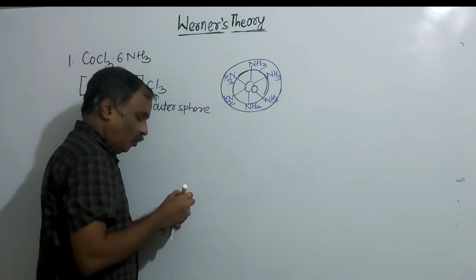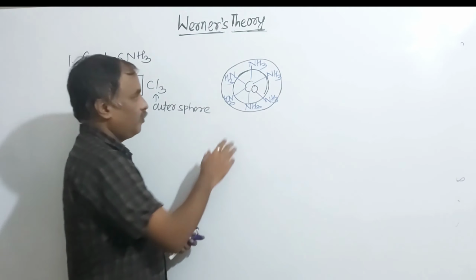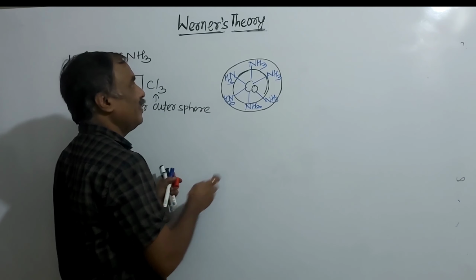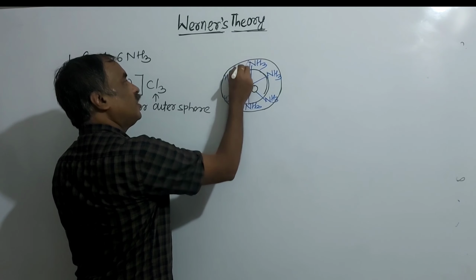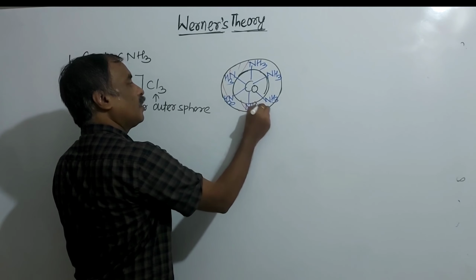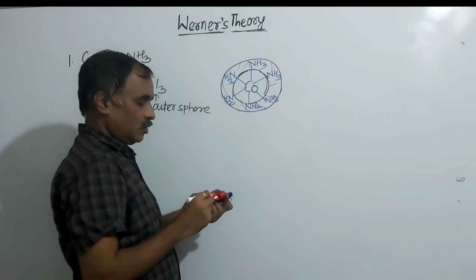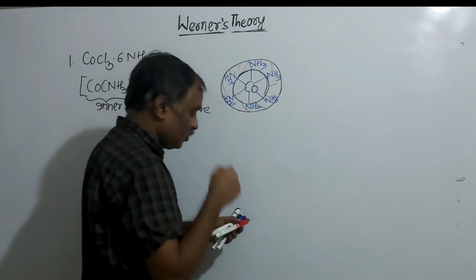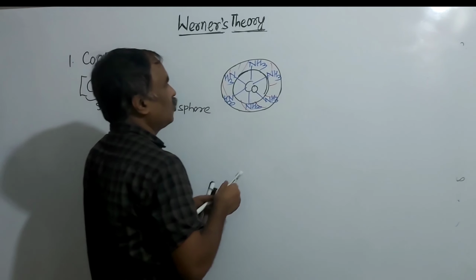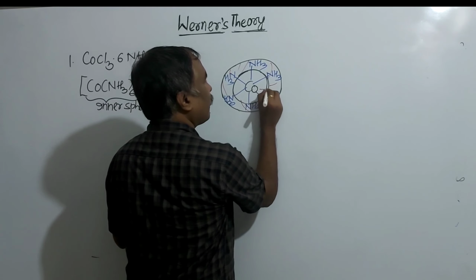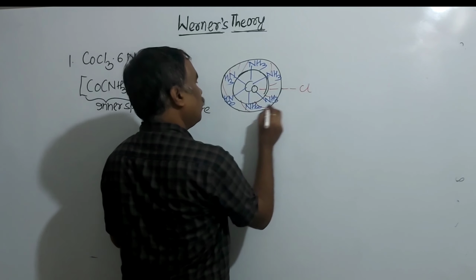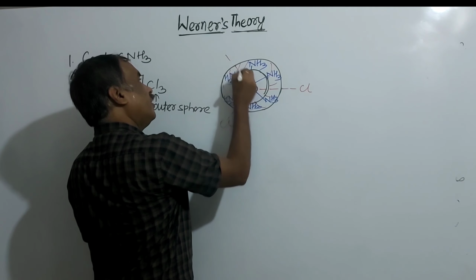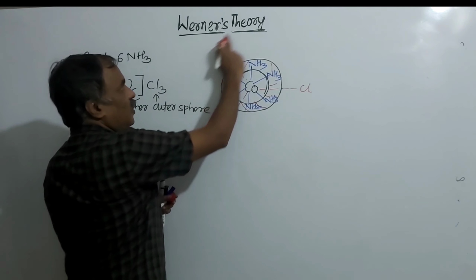So this portion is what? Inner sphere, because secondary valencies are present in inner sphere. Isn't it? This is inner sphere, like this. And the primary valencies are present in outer sphere. Here primary valency is Cl minus. So what is the symbol of this? Dotted line. Here it is Cl, here it is Cl, here it is Cl. This is the outer sphere.